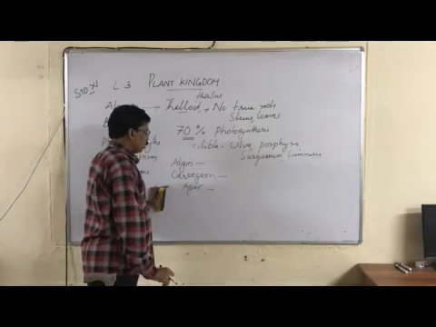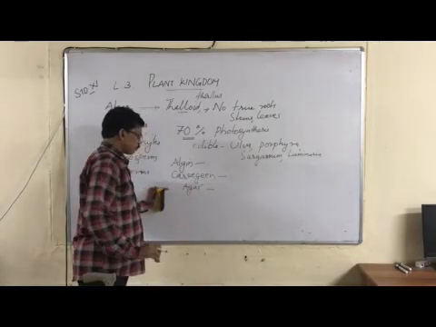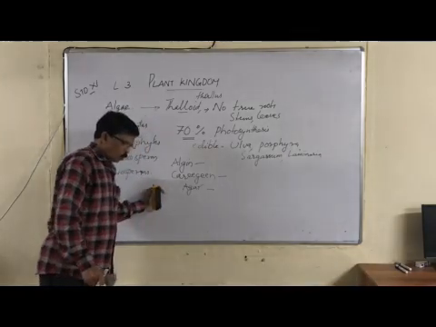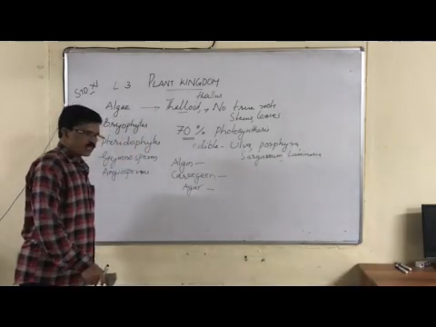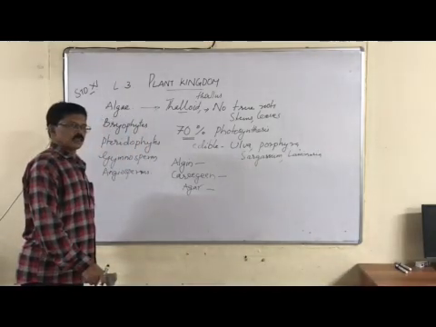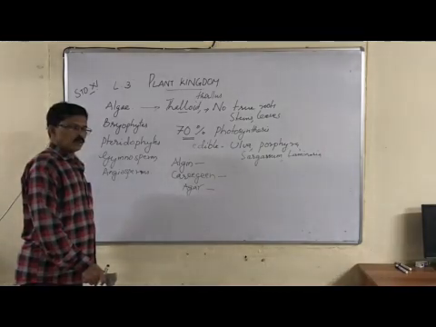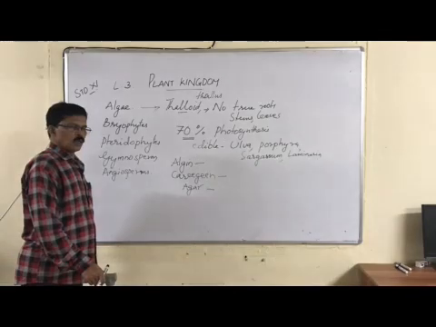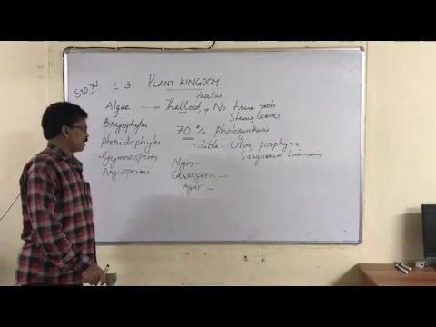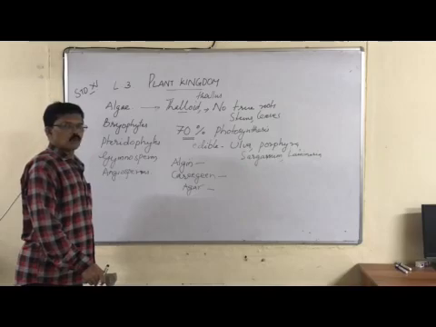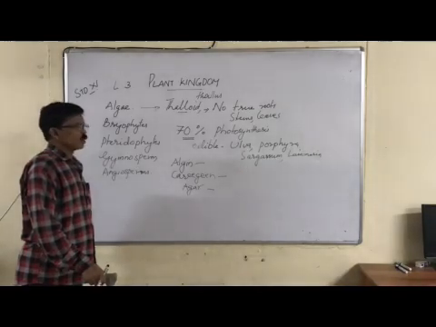Now, another important feature of algae, they are one of the most important oxygen releasers. Oxygen is very important for respiration. They are the most important oxygen evolving, oxygen generating organisms.